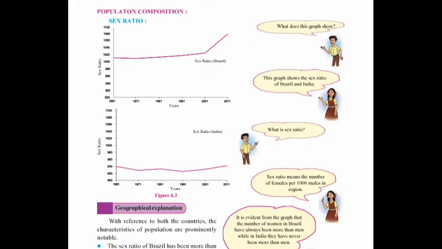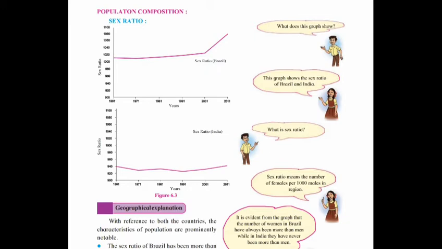It is evident from the graph that the number of women in Brazil has always been more than men, while in India they have never been more than men. Means India's males are more than the females.